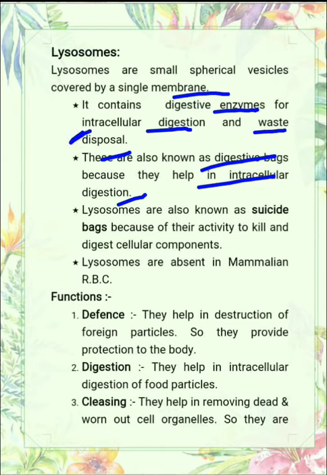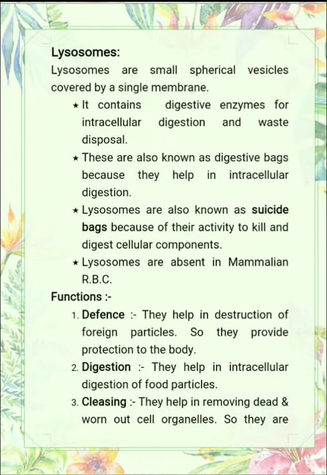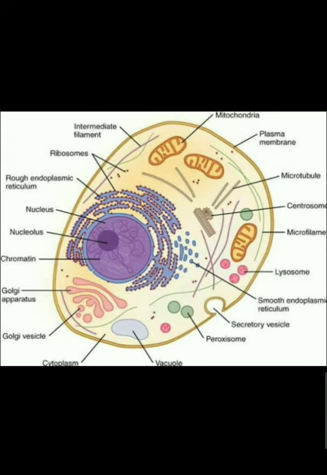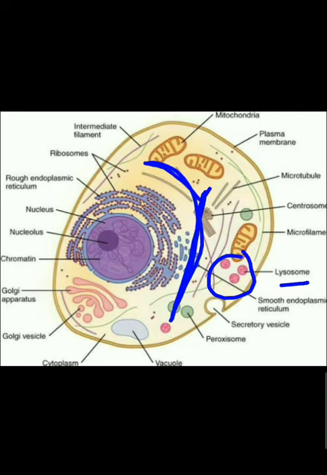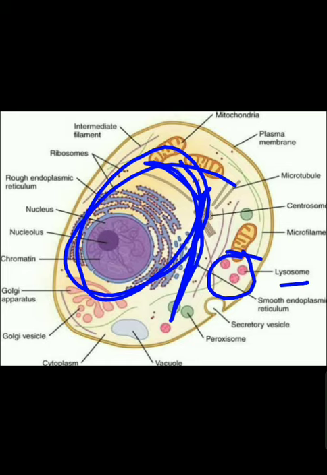Now this one is a very important point, that these are known as suicide bags of the cell because of their activity to kill and digest cellular components. What is the meaning of that? For example, this is the cell and these are the lysosomes. So if the cell is destroyed due to any reason, or if materials are worn out in the cell, then lysosome secretes some digestive enzyme, which completely destroys the cell, and lysosome is also destroyed by its own secretion.